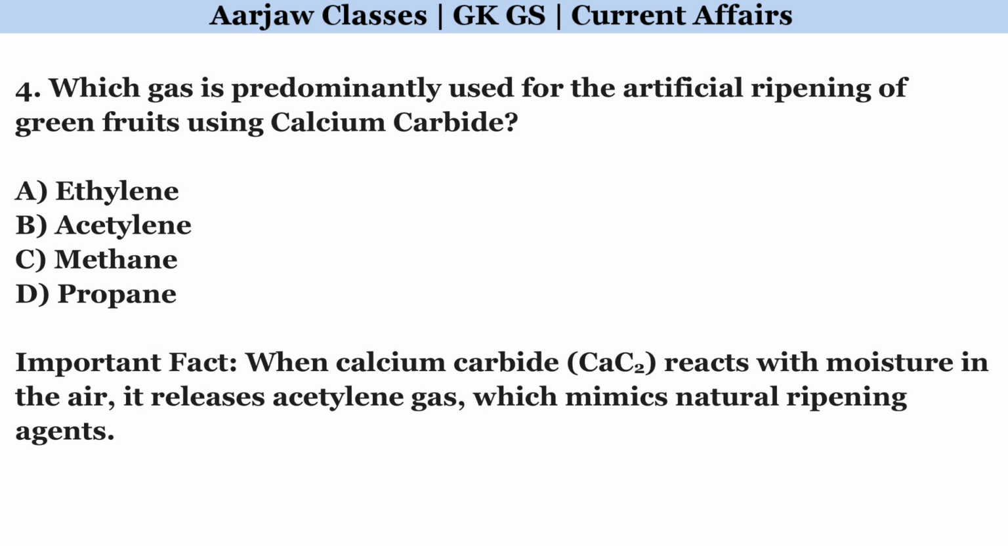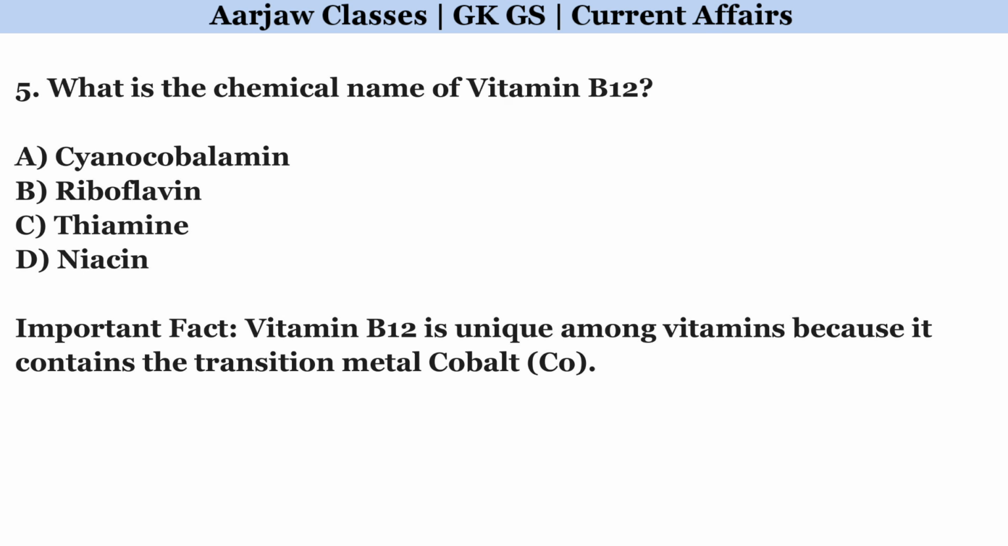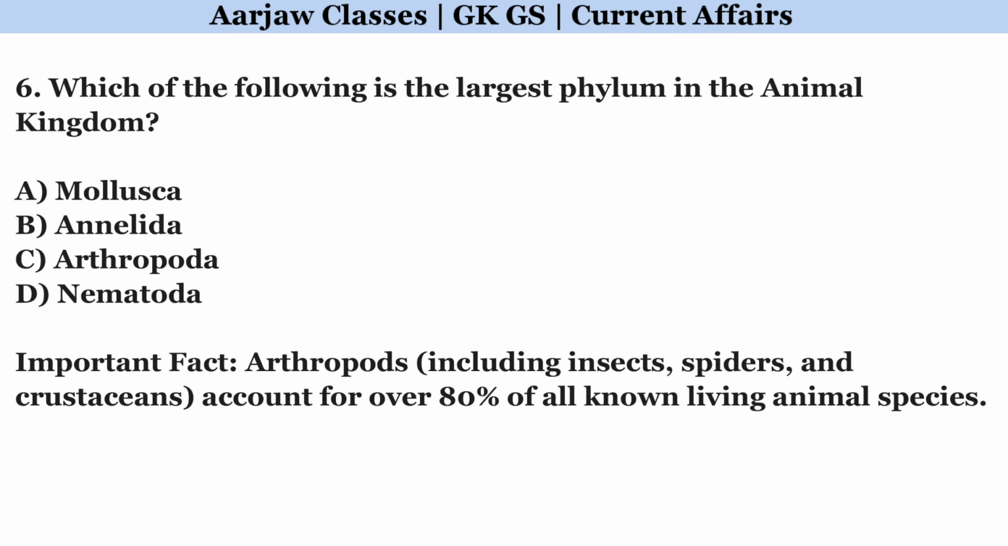Which gas is predominantly used for the artificial ripening of green fruits using calcium carbide? Right option is B. Acetylene. What is the chemical name of vitamin B12? Correct option is A. Cyanocobalamin. Which of the following is the largest phylum in the animal kingdom? Correct option is C. Arthropoda.